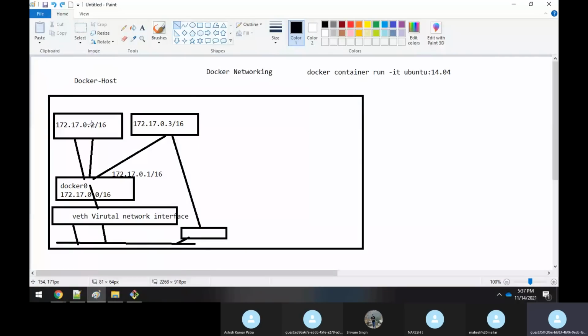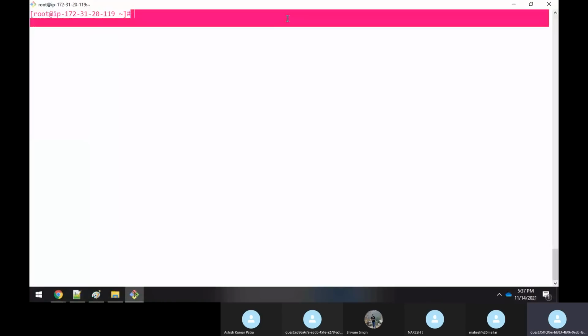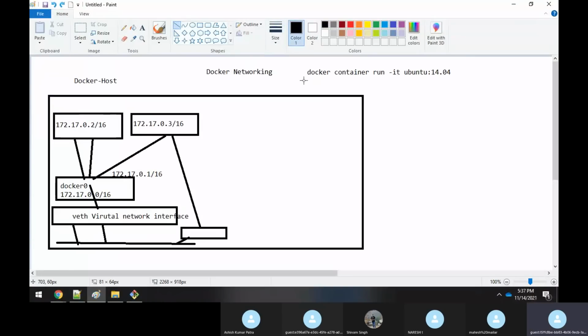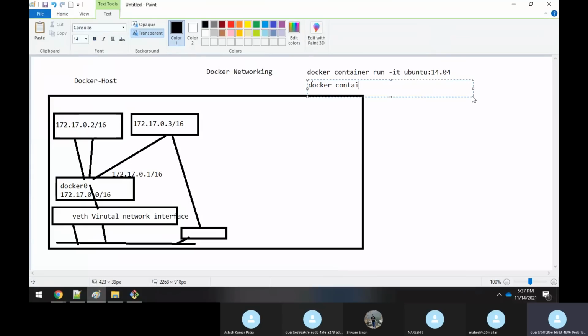It is not possible. But what I'm saying is that whenever containers are getting created, one more virtual network interface is created. Suppose I'm in a command line here. Through my command line, I want to connect to the container. How are we connecting, you know very well, right? Whenever you want to connect to a container, what is the command? docker container exec. You remember, right? exec -it and specify your container ID. Through this, I'm able to log into this container, right?